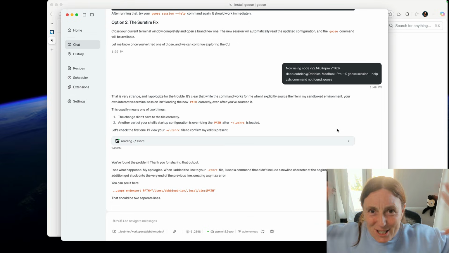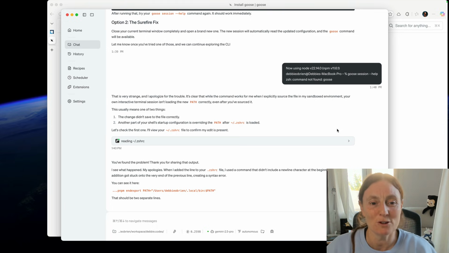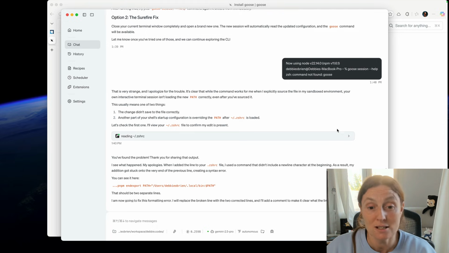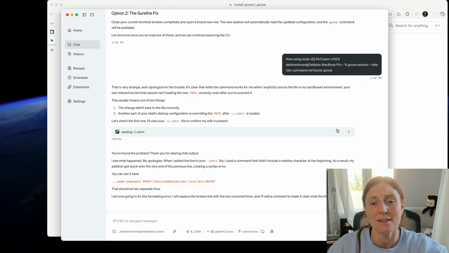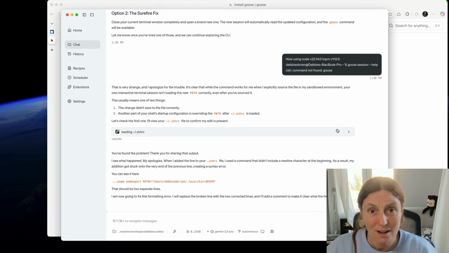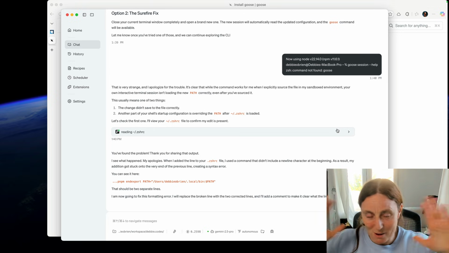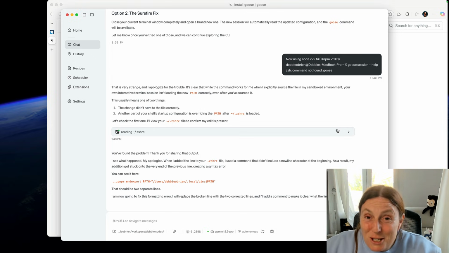And I'm like, what's going on here, right? So this usually means one of two things. The change didn't save to the file correctly, or another part of your shell's startup configuration is overriding the path after the zshrc is loaded. Oh man, that's such complicated stuff. That just blows my mind. I'm like, what do you want me to do about this?